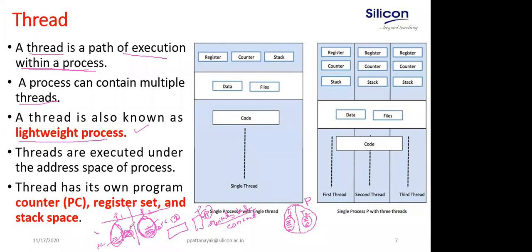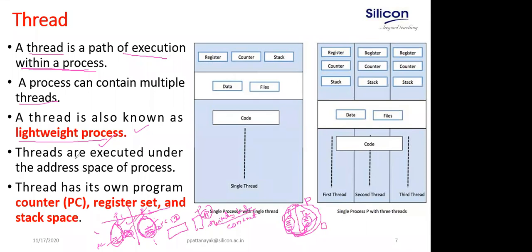Context switching is very costly in multi-processing. But in multi-threading, minimal things have to be saved when switching between threads, so it is very fast, because the threads are executed under the address space of the same process. That is why a thread is known as a lightweight process and a process is known as a heavyweight process. Many things have to be saved when switching from process to process.